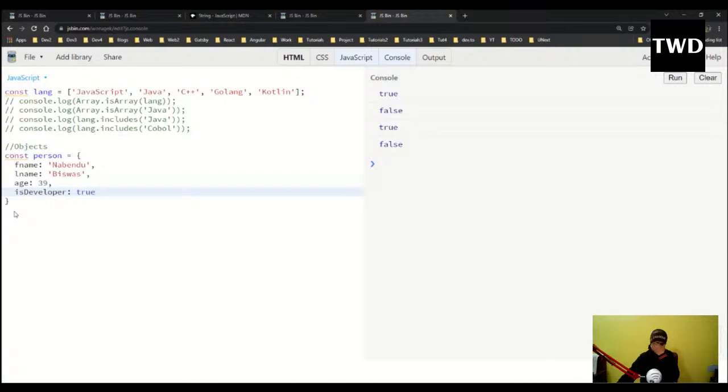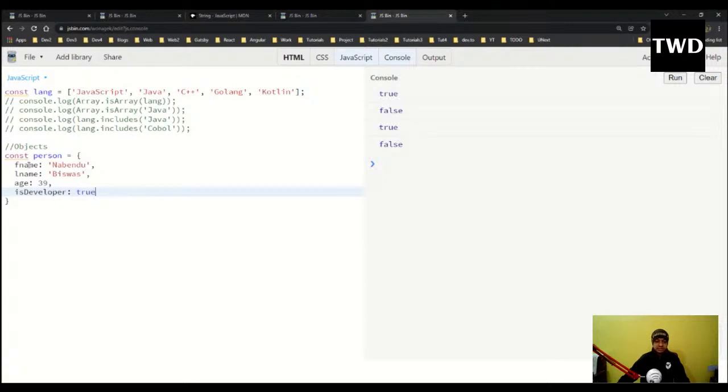By unique, I mean the key should always be unique, but the value can be anything. So the key is like fname. I cannot have fname again. I cannot have age again. I cannot have isDeveloper again. And the value can be anything, like a string, number, boolean, all those things.